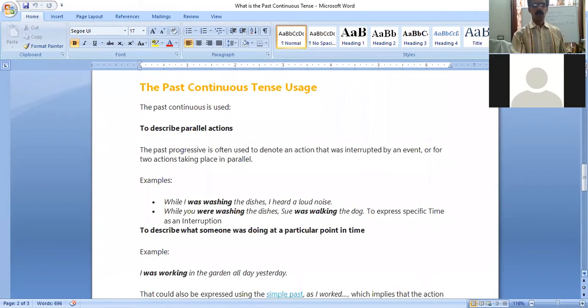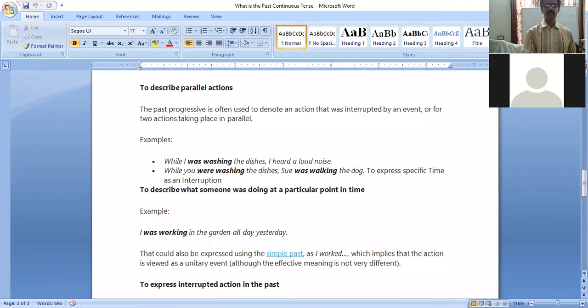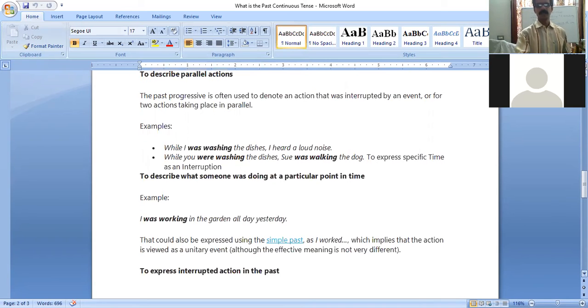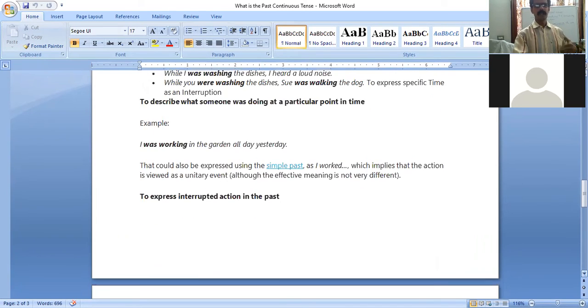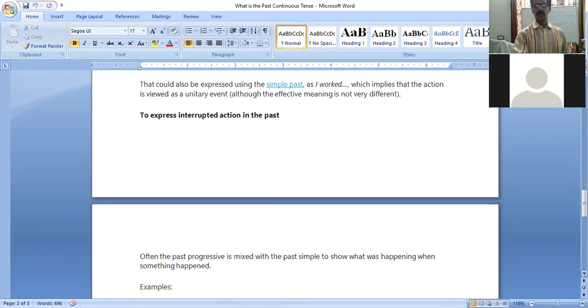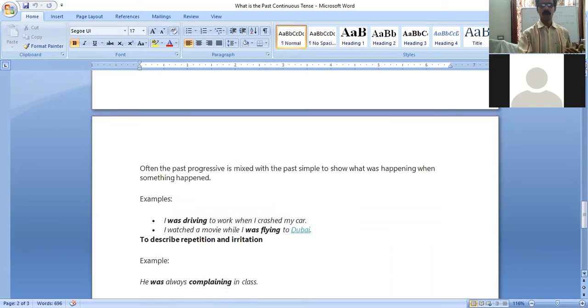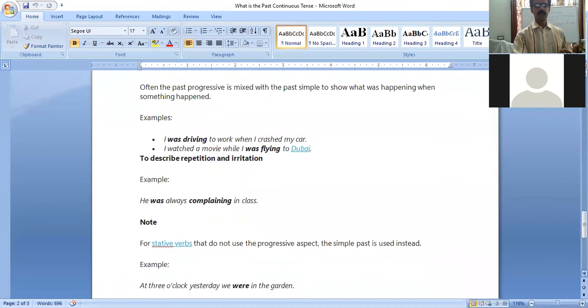Already we know: while I was washing the dishes, I heard a loud noise. While I was washing the dishes, Sue was walking the dog. Already I said several. While I was singing the song, my sister was dancing. That is another example. So several examples we can create of our own. You people should try to create your own examples. It is from your side.